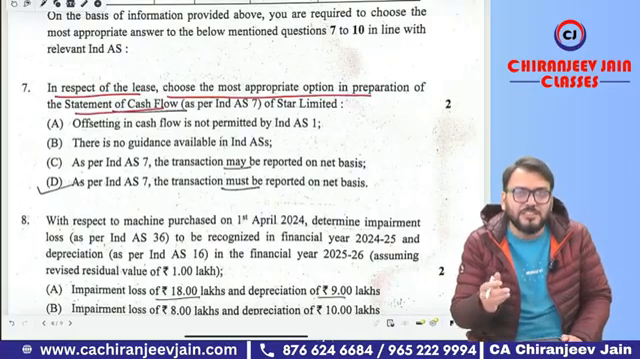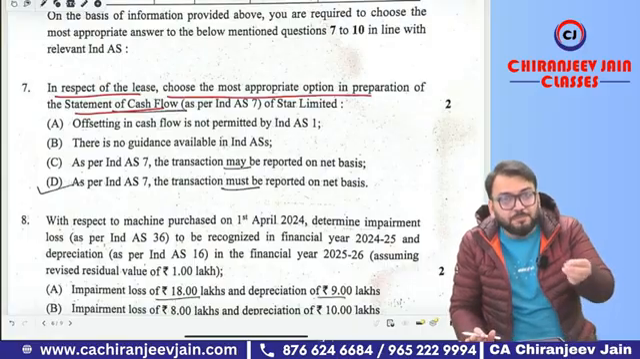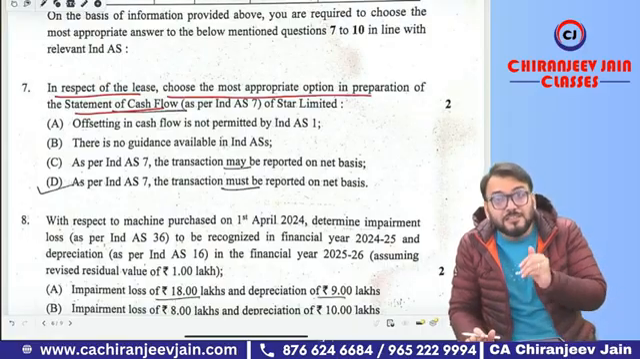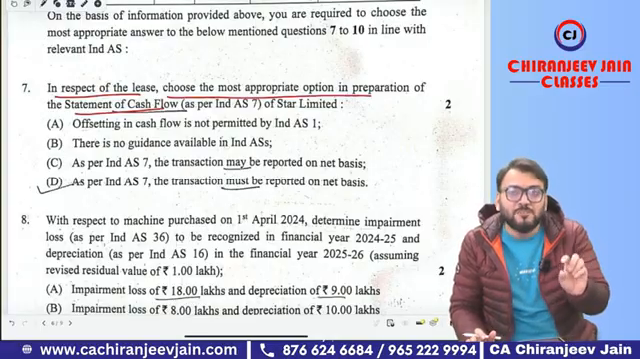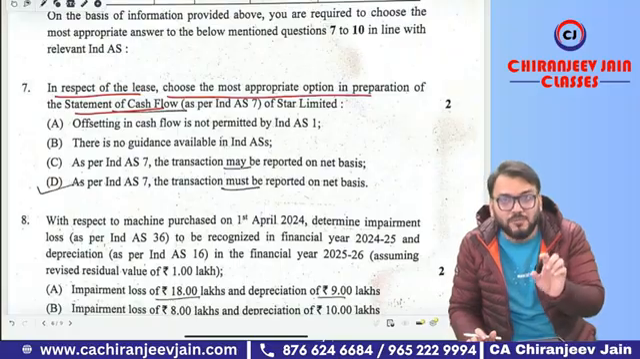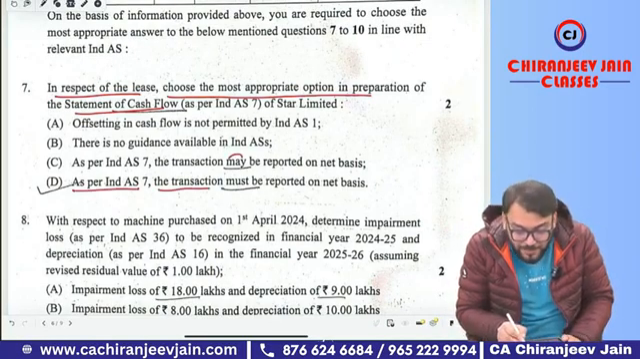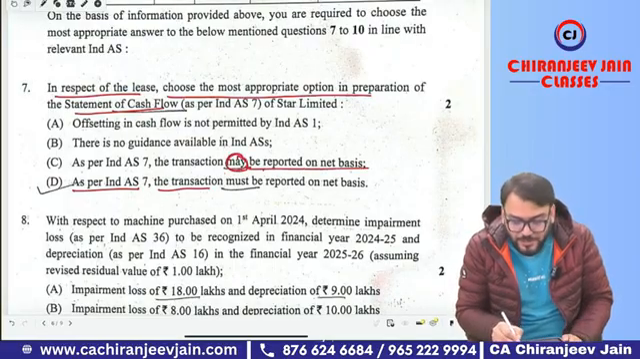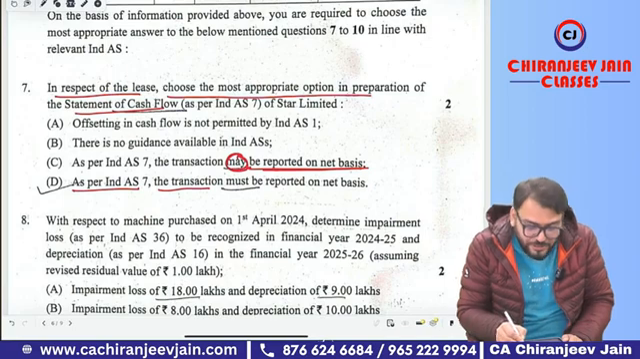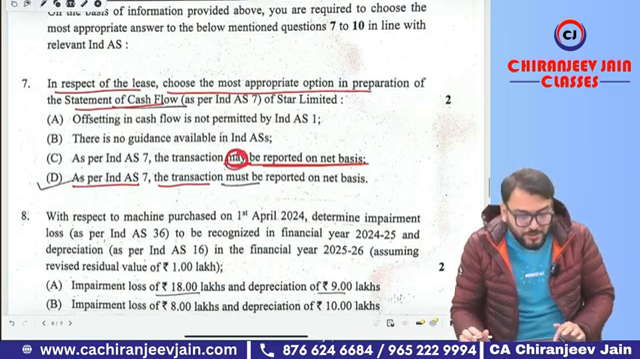Can you see in this case, in the statement of cash flow for Star Limited, the rent is first paid to Star Limited and then Star Limited will pay to the lessor. So they can report this particular transaction as a net amount. As per Ind AS 7, the transaction may be reported on a net basis. This is an option given, not a must. So option number C is correct.